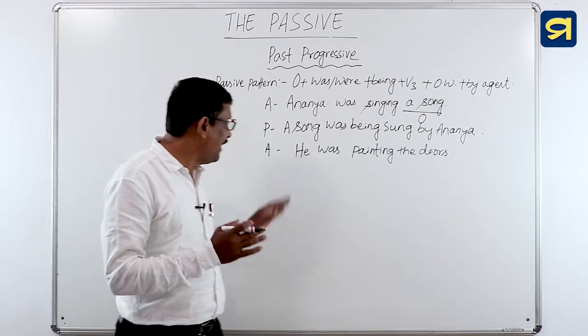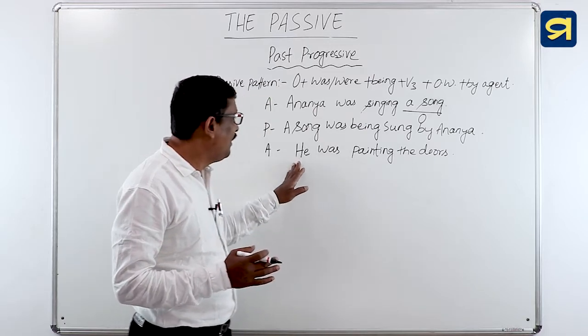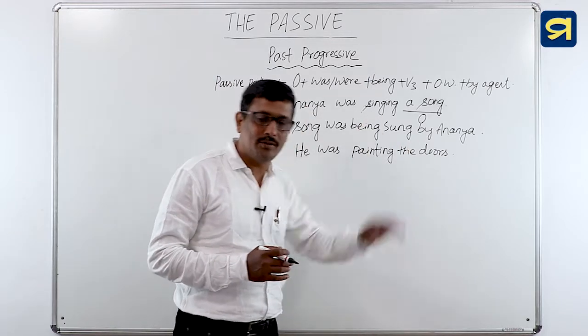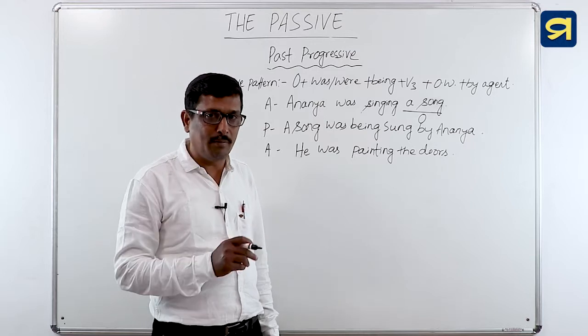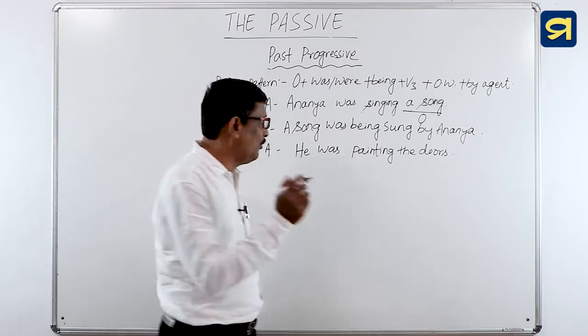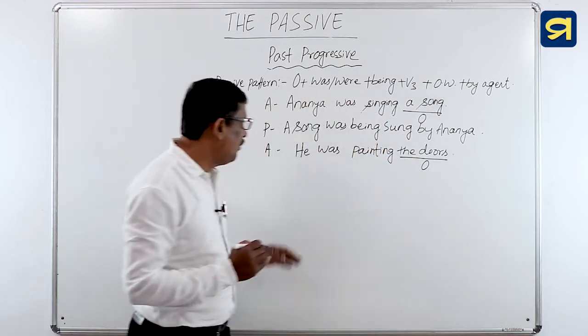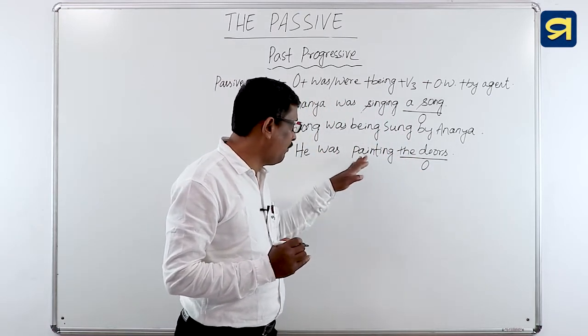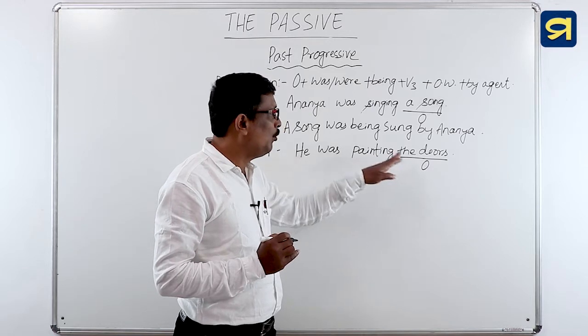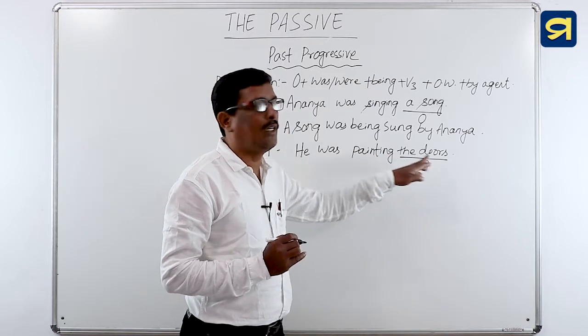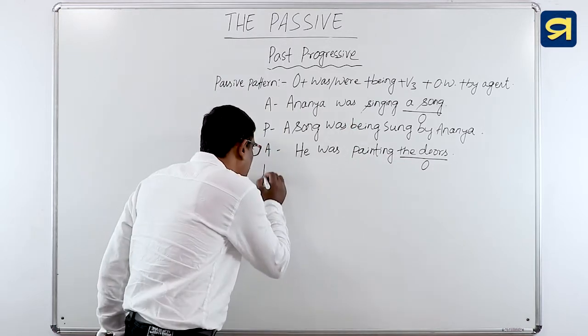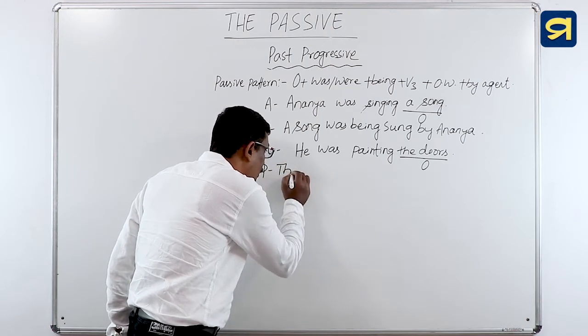Dear children, change the voice of the sentence. He was painting the doors. Find out the object from the sentence. Very good. The doors is the object. How? By using what after the lexical verb painting, we will get the object the doors. So we will change its voice right now. The doors.